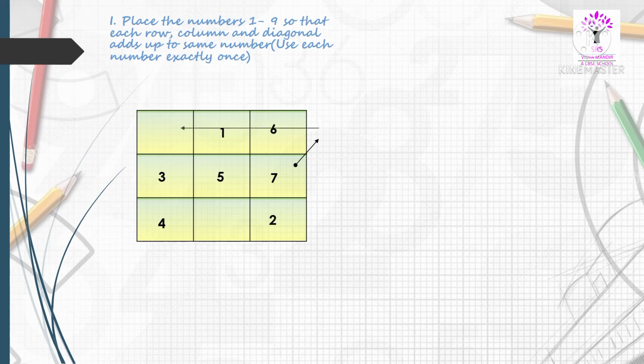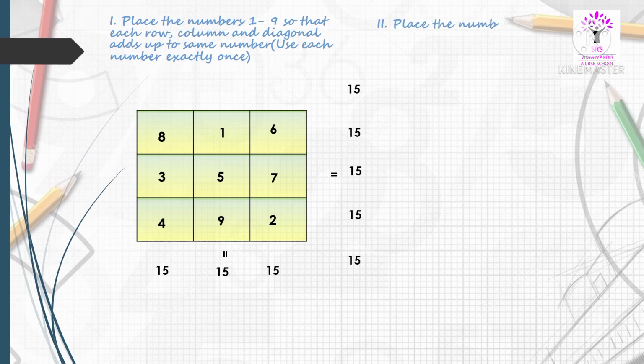Apply rule 2. Here we go. Write 8. And again apply rule 2. And here we go. And write 9. So that's it. We have completed our magic square. Now let's sum all the rows, columns, diagonals to check if the sum is the same. Wow, all the sums are equal to 15.